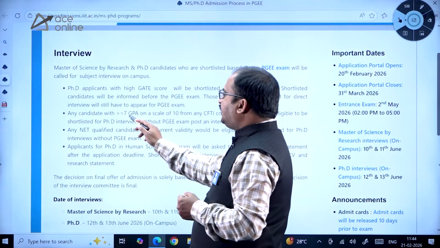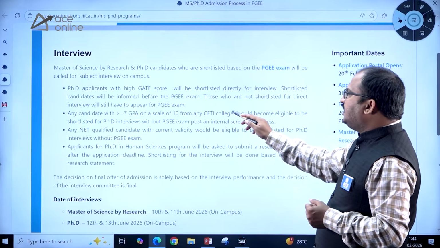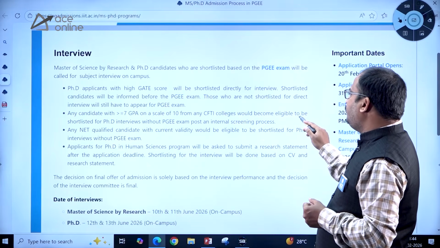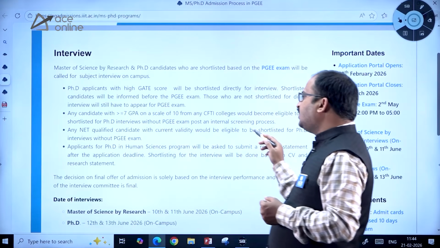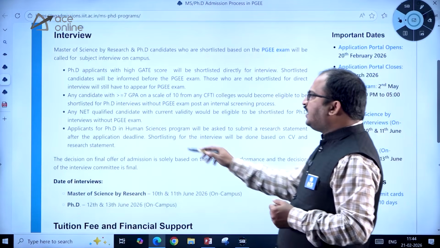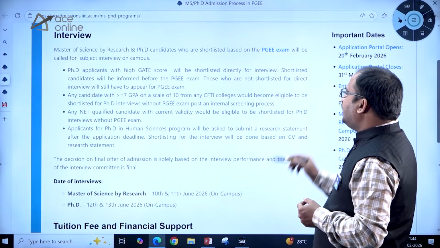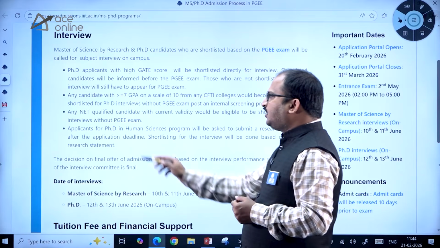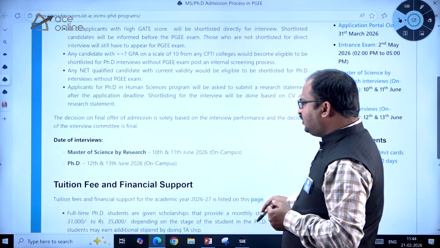Any candidate with greater than or equal to 7 GPA on a scale of 10 from any CFTI colleges would become eligible to be shortlisted for PhD interviews without the PGEE examination, post an internal screening process. Any NET qualified candidate with current validity would be eligible to be shortlisted for PhD interviews without the PGEE examination, dear students. So all the information is given here.